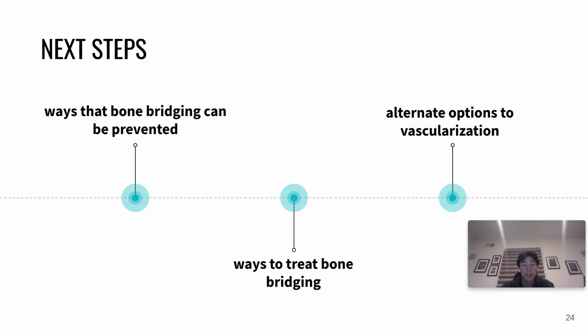For further research, some more research ideas that could be performed in the future include ways that bone bridging can be prevented, ways to treat bone bridging, and alternate ways the body can respond to stress to the epiphyseal plate other than vascularization.